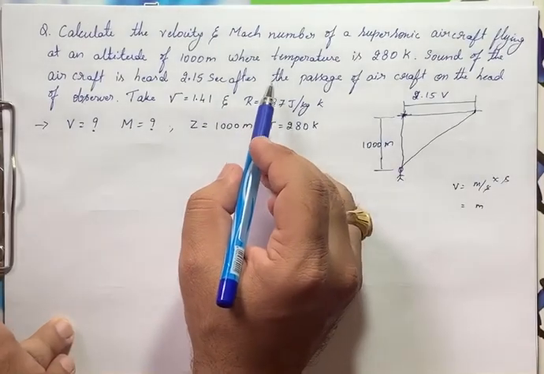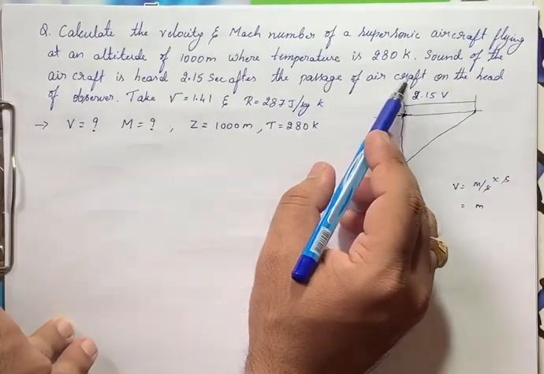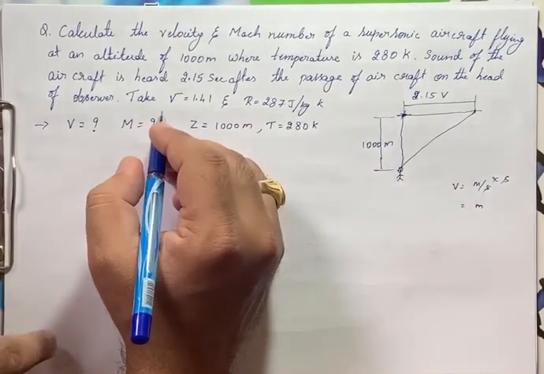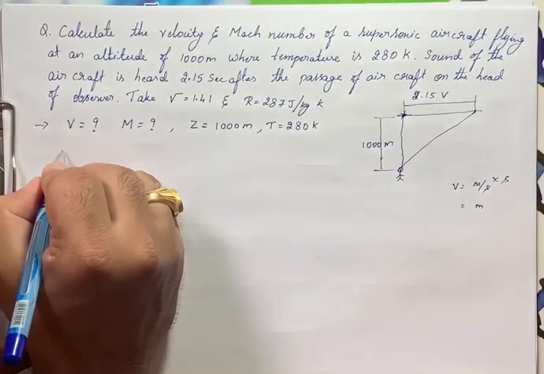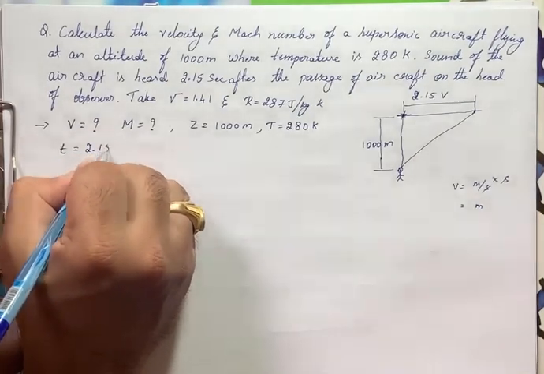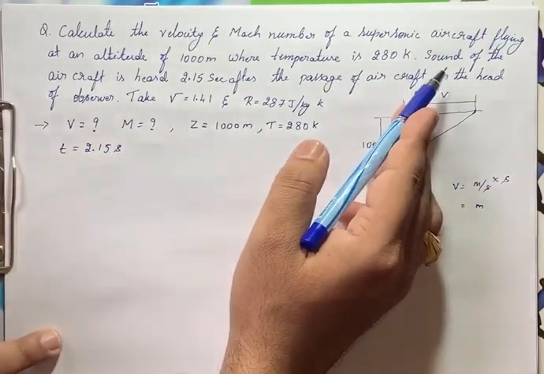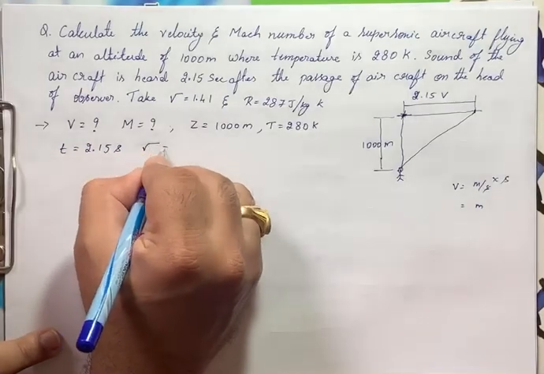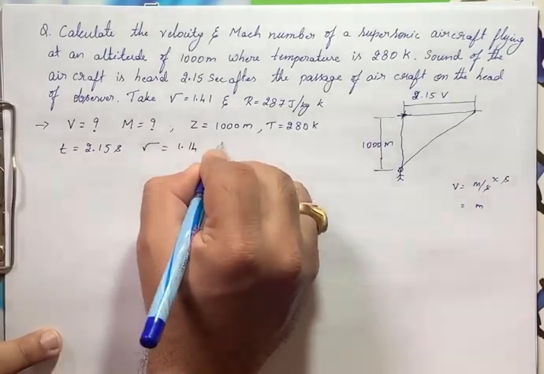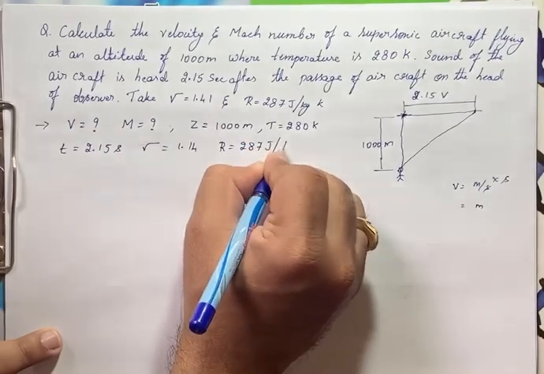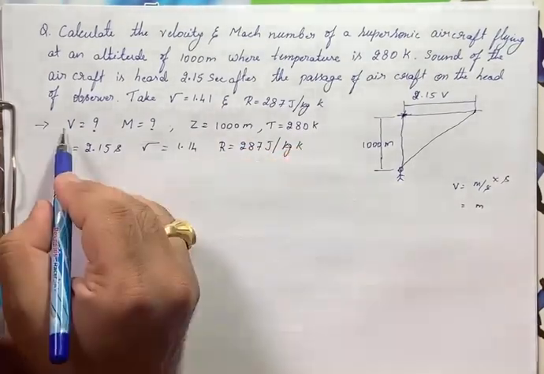Now what is given after the passage of the aircraft over the head of the observer: take gamma is equal to 1.14, as given, time t is equal to 2.15 seconds, right? Also he has given R is equal to 287 joules per kg Kelvin. What has he asked to find out?